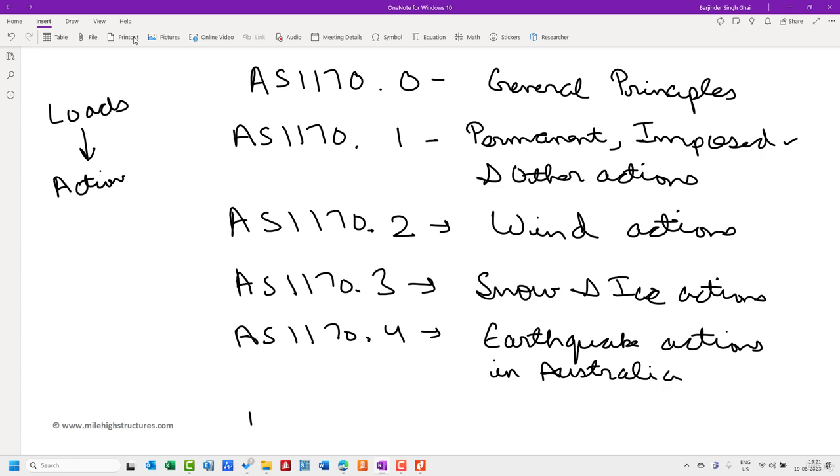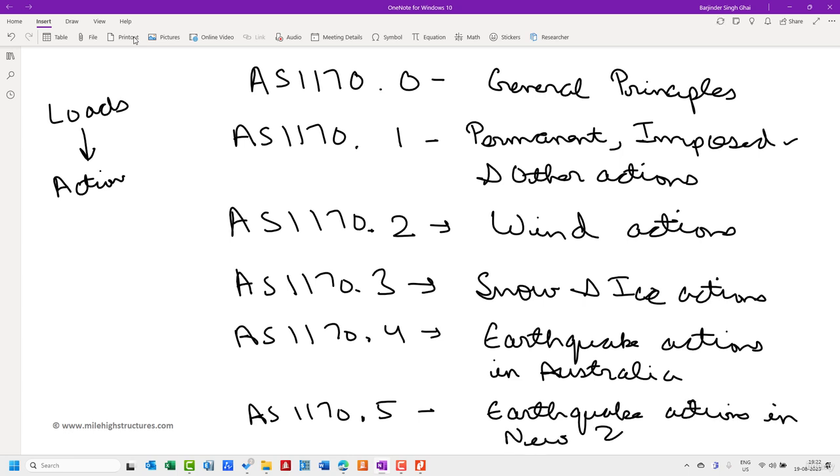And when we are dealing with AS1170 part 5, we shall be dealing with the earthquake actions in New Zealand. So these are the 5 parts of the AS1170 code that basically deal with actions.